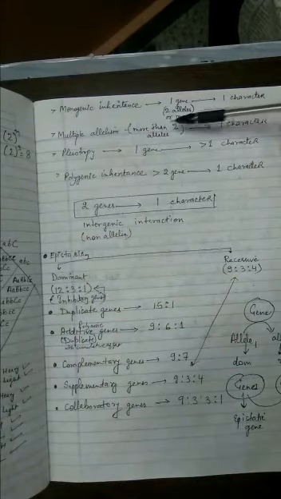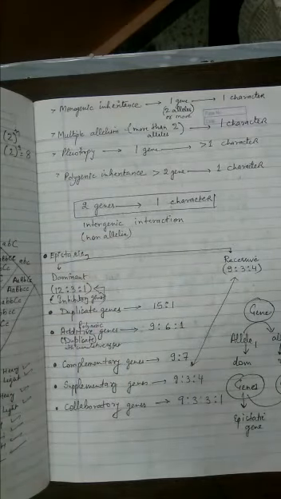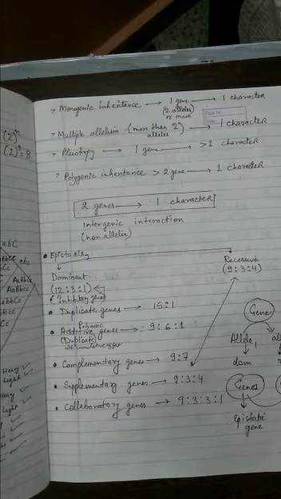The next thing we learned was multiple allelism. Whenever a character controlling gene has more than two alleles, it is called multiple allelism. A beautiful example we learned was the human blood group. Human blood group is controlled by the I gene, which has 3 alleles: IA, IB and small i. Now pleiotropy: when one gene controls more than one character, so more phenotypic expressions are under the control of the same gene, it is called pleiotropy.